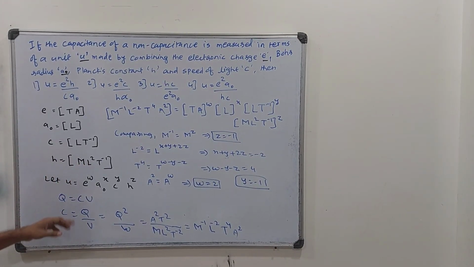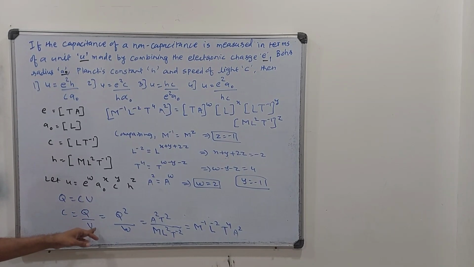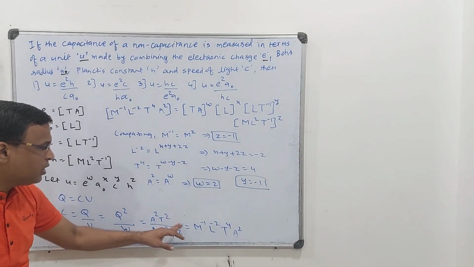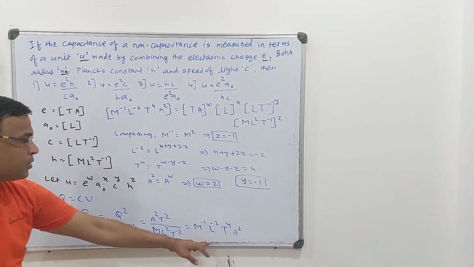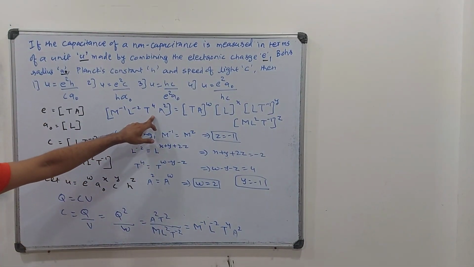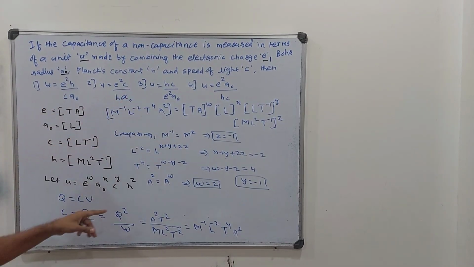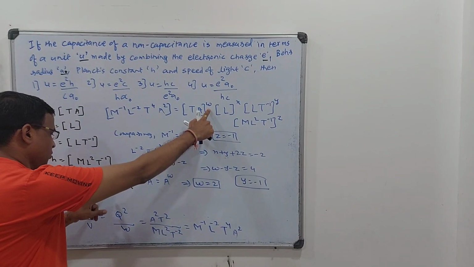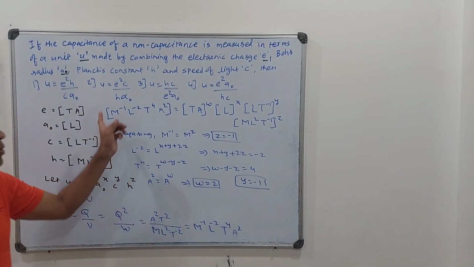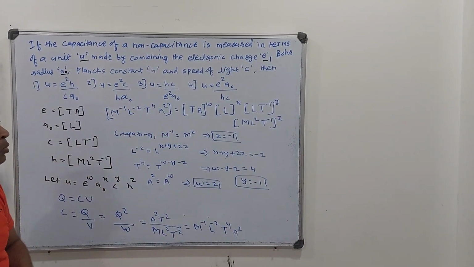And capacitance is coming many times, we have seen the shortcut for that capacitance. Otherwise also, the formula Q is equal to C V is used to get the value of C. So C is equal to Q by V, and V is work done per unit charge, so C is Q square upon W. Work done is this, Q is again I T, and when we solve this, I get the capacitance U as M minus 1 L minus 2 T to the 4 A square. That is equal to E power W, then A0, that is L power X, C power Y and H power Z. Then we compare the two sides to get the values of the constants W, X, Y, Z.